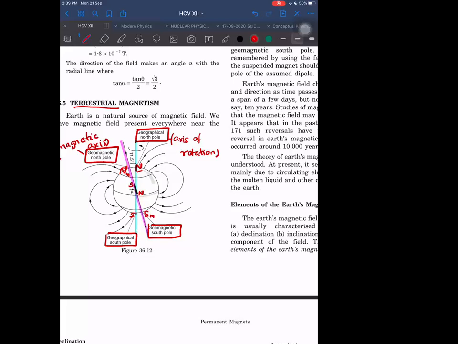Magnetic field lines will not depend on geographic North. They will depend on how the magnet is inside it. So the magnet has this side as North, so from here the magnetic field lines will be coming out in this way, and then finally entering magnetic South, like this. Is it okay? And the angle between these two axes is 11.5 degrees.